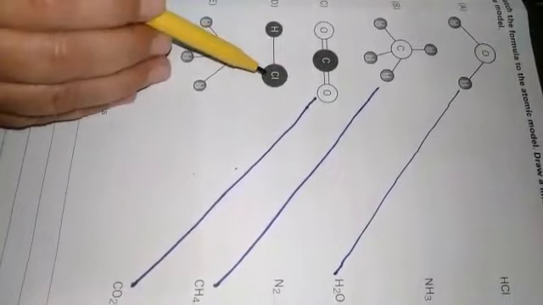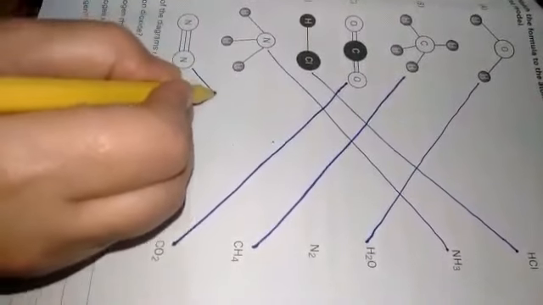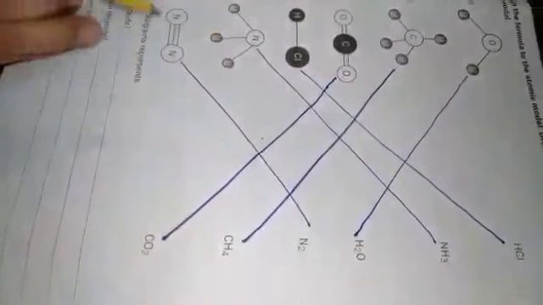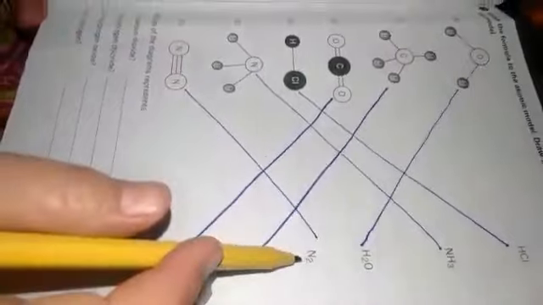Here next is D, the model is HCl. This indicates hydrochloric acid, having the formula HCl. E model indicates the molecule of ammonia. This is ammonia. Write down their names also. Model F indicates the molecule of nitrogen. You can see 2 nitrogens are covalently bonded with each other, forming the molecule of nitrogen, N2.